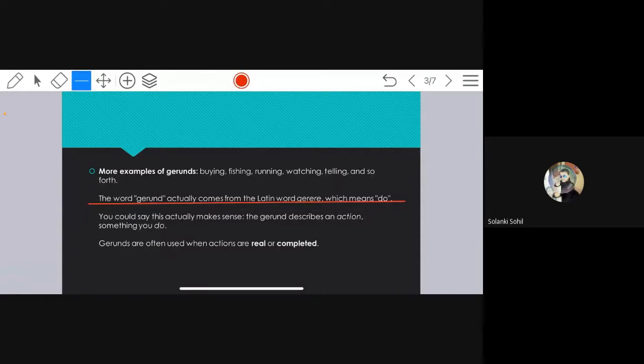You could say this actually makes sense. The gerund describes an action, something that you do. See, running, watching, telling, all these are the actions that you do. So it is actually correct, the Latin word. And gerunds are often used when actions are real or completed. When you're not talking about something imaginary, but something real, and the actions which are completed, for those actions we use gerunds.